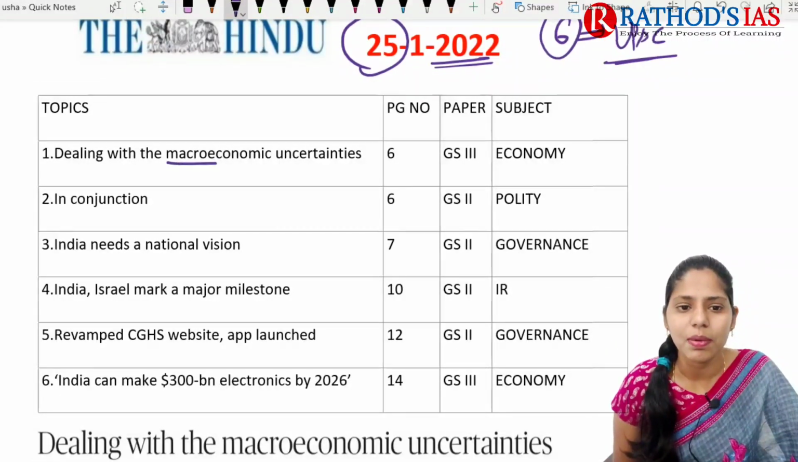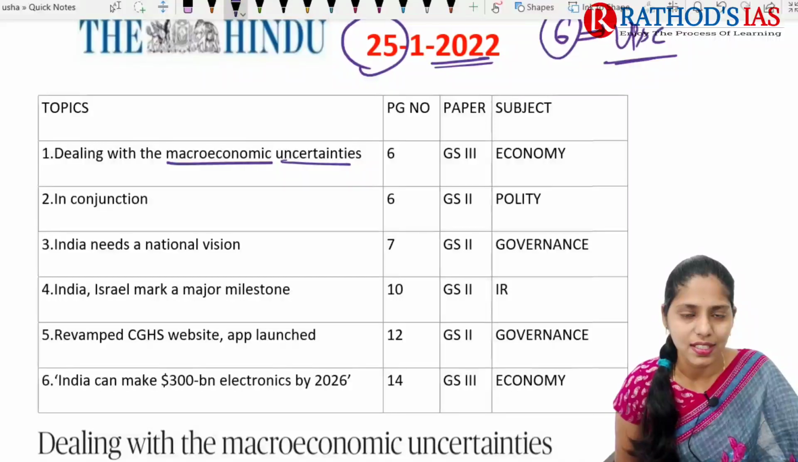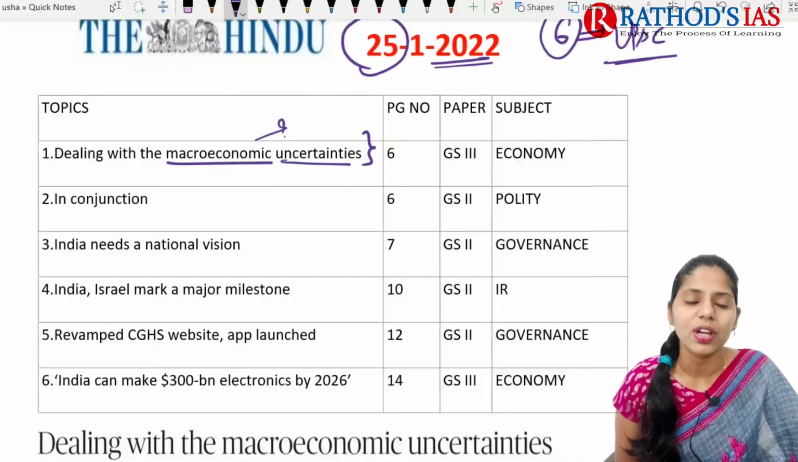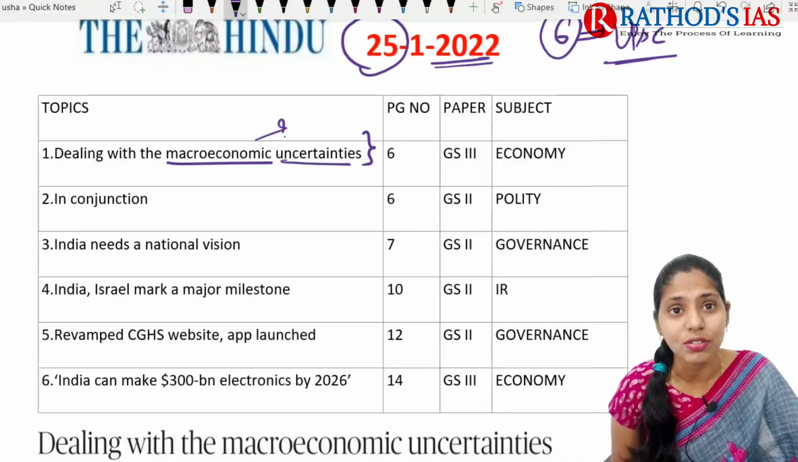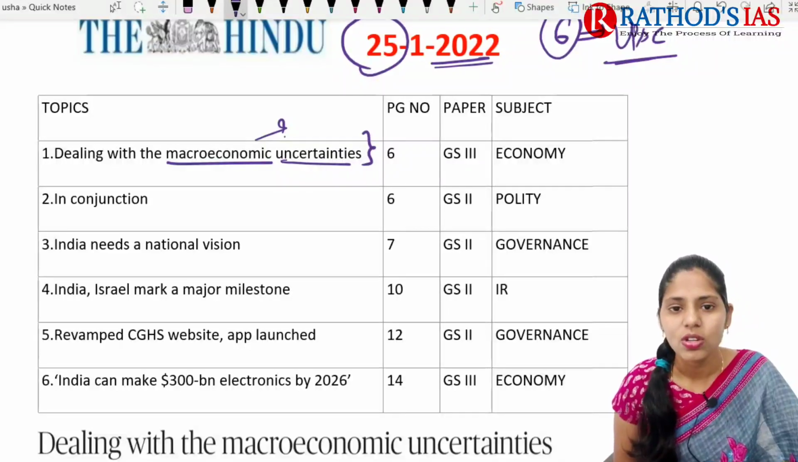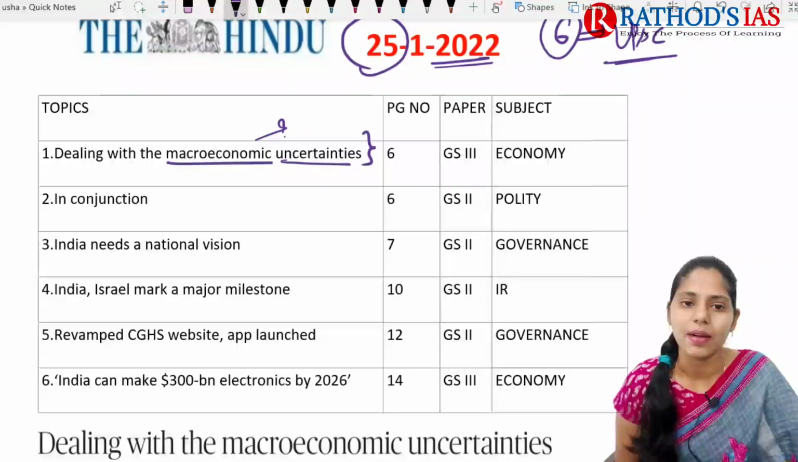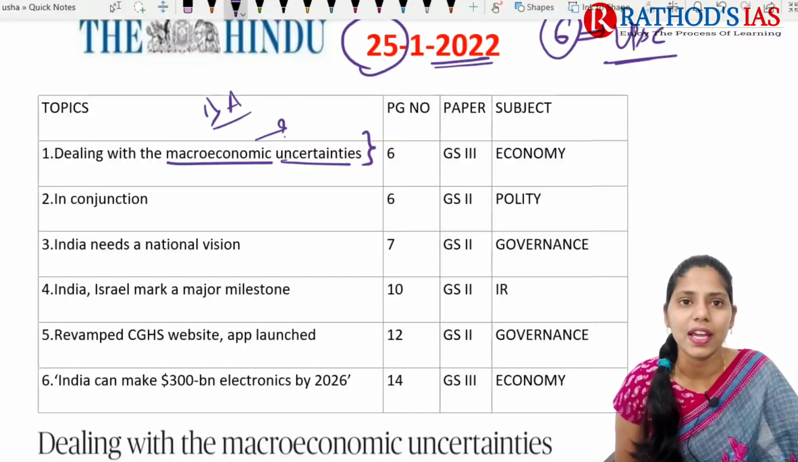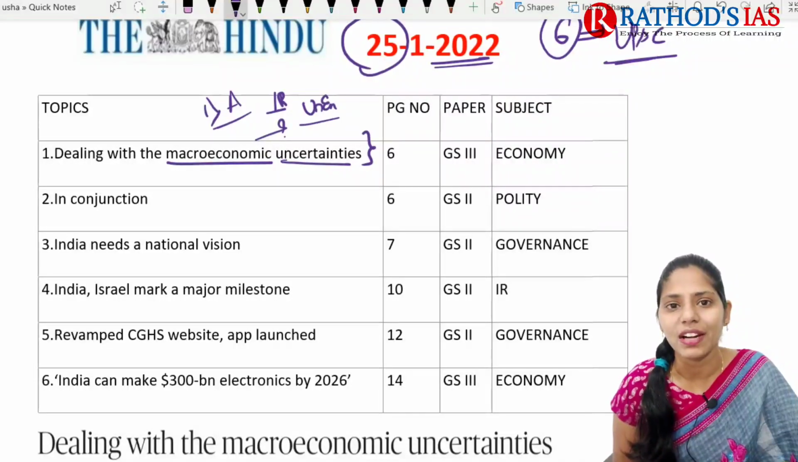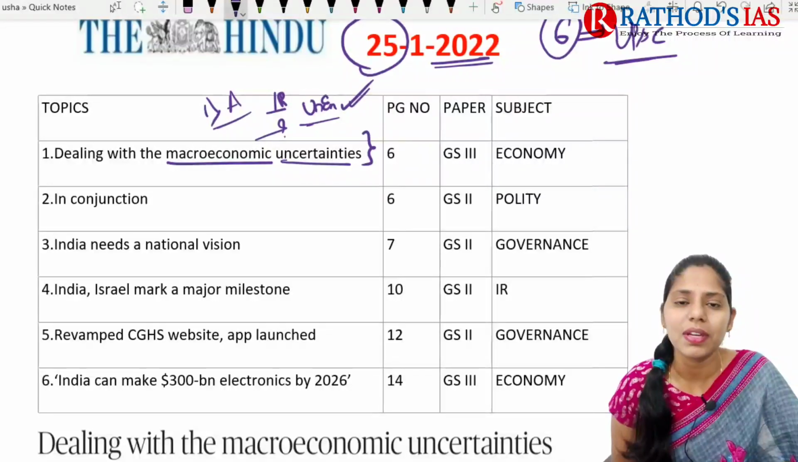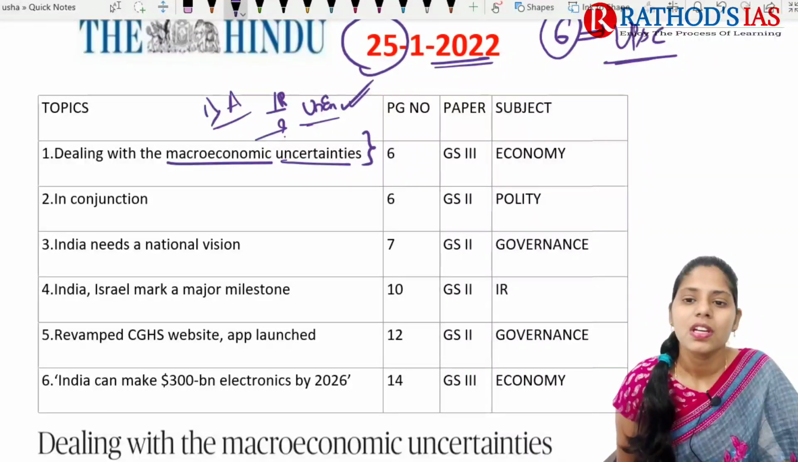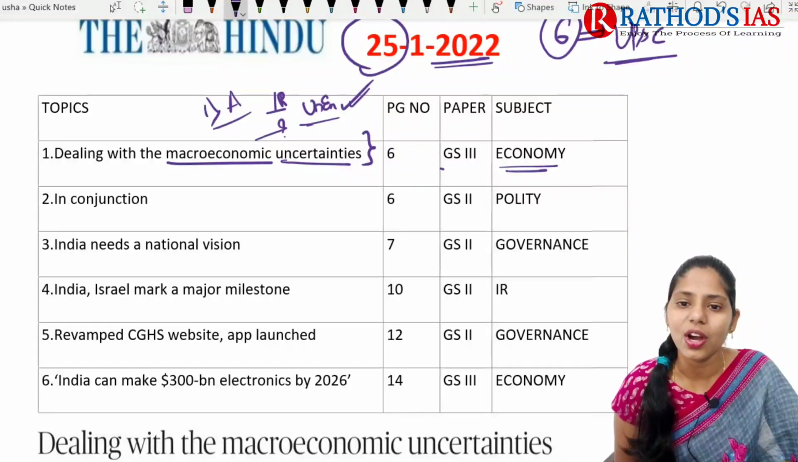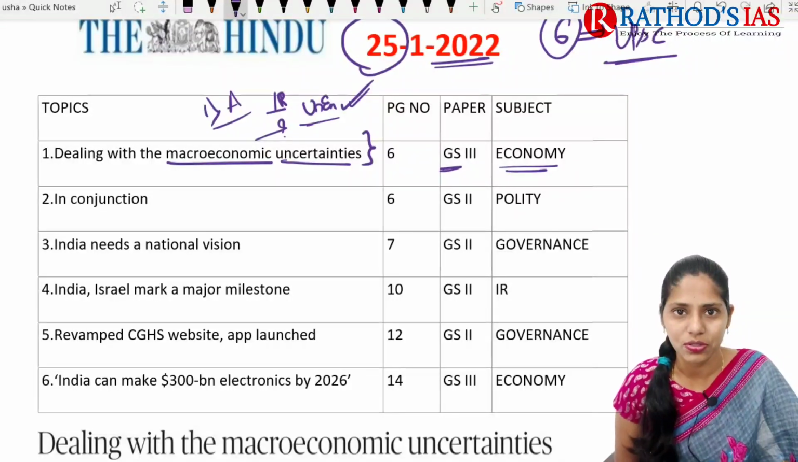The first topic is about macroeconomic uncertainties. So what are the macroeconomic uncertainties that we are facing in our economy right now? Those things are mainly discussed here. The first one is regarding the accommodative monetary policy of RBI, and regarding interest rate and the level of unemployment that we are facing. So why do we discuss this? Because of the upcoming budget session, right? This topic is important from our economy, which mainly comes under GS paper 3.